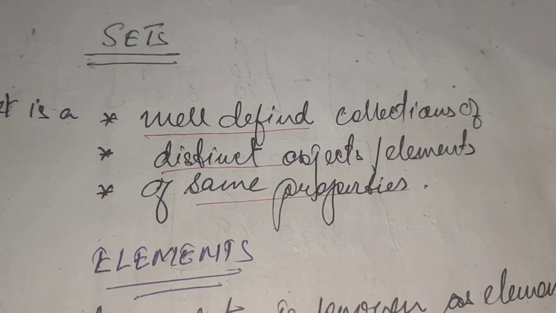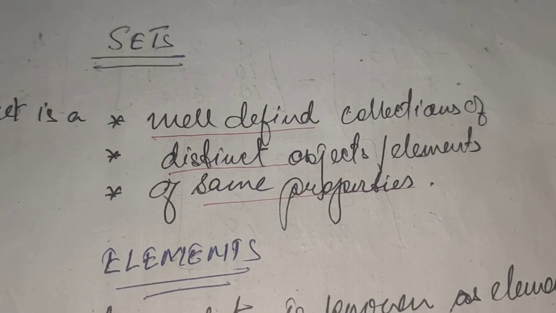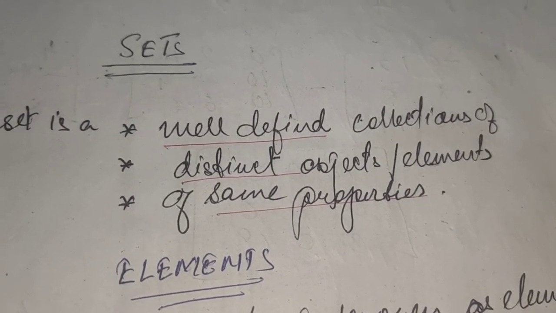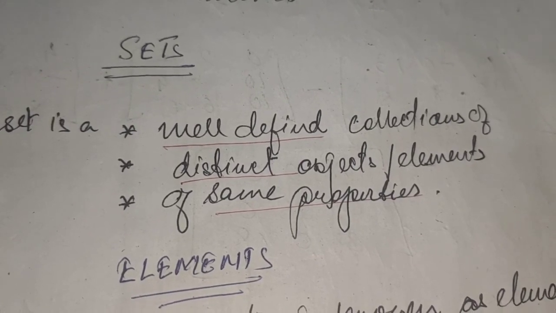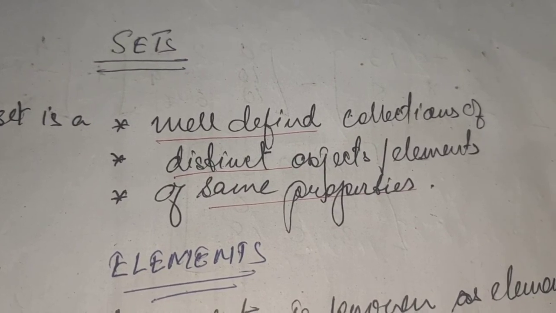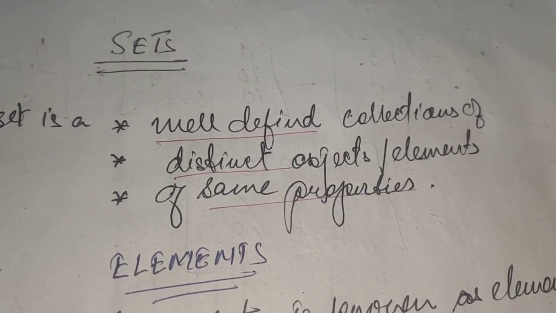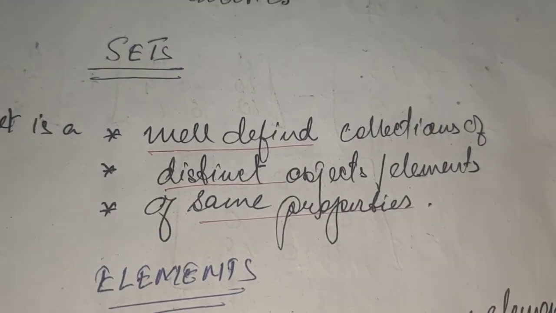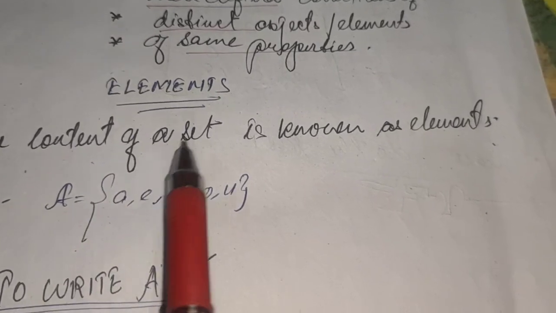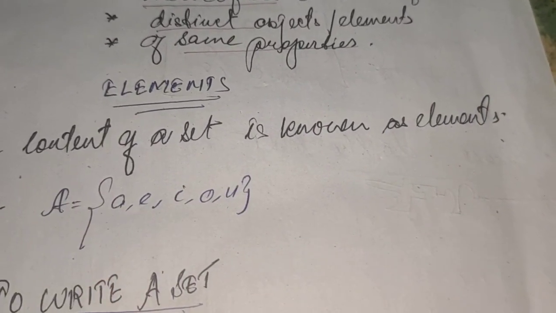Sometimes we have to arrange our tables. What we used to do is sometimes take the physics book and the classwork copy, homework copy, or tuition copy together, and then take the chemistry book, then chemistry classwork, homework, tuition copy together. That means we are making bunches. These bunches are actually the sets. Now after set, what is an element? The content of the set is known as an element. The set is actually built with these elements.